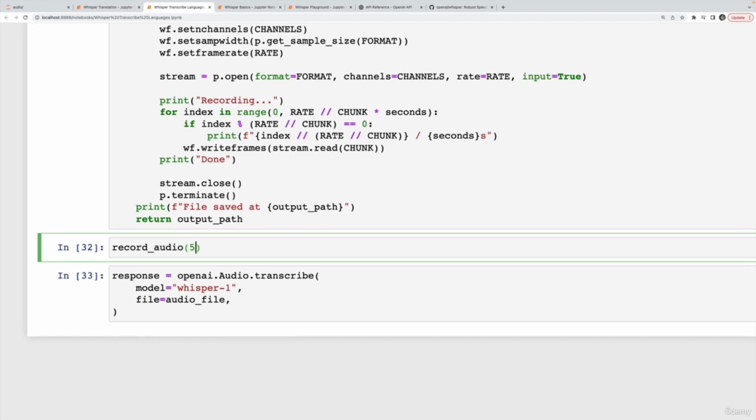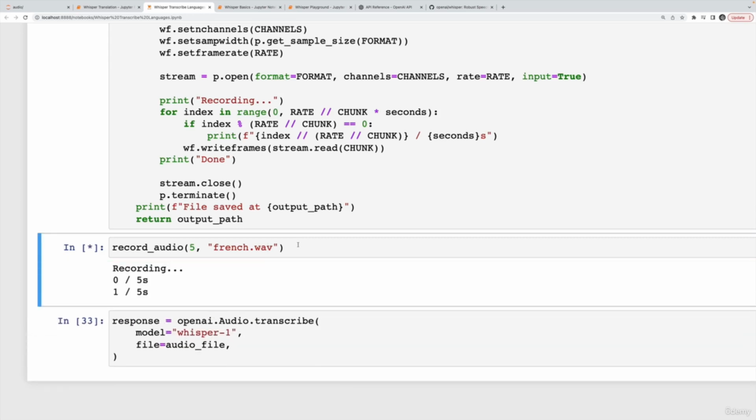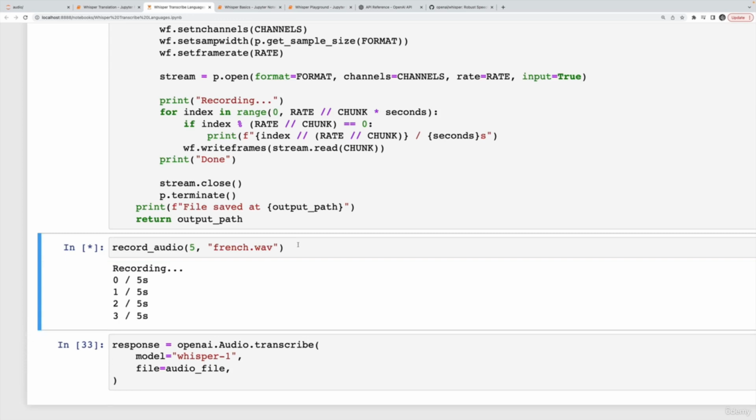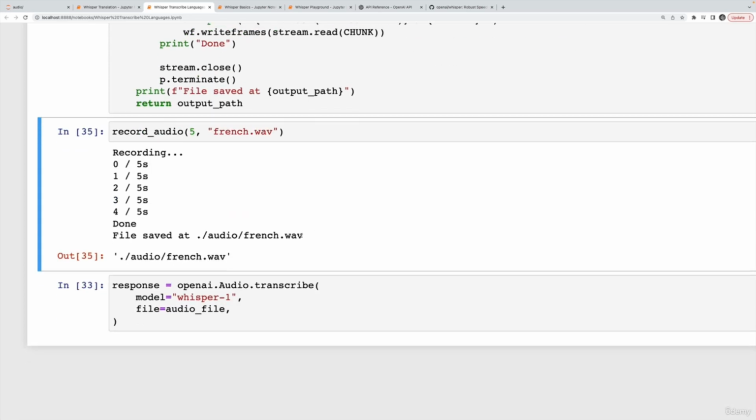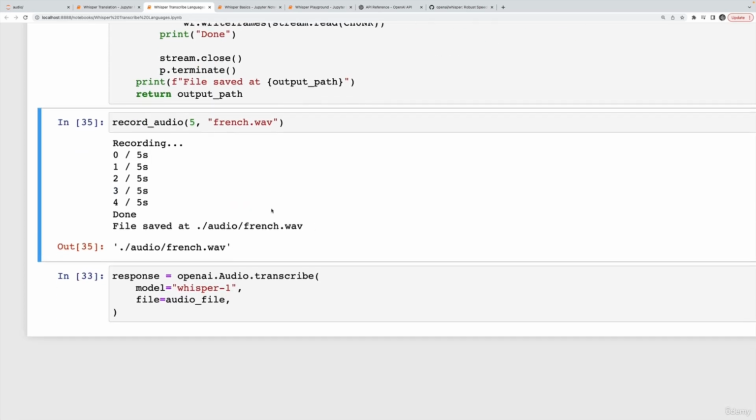Let's do 5 seconds. And I'm going to call this French.wave. Okay, so here we go. Wish me luck. What am I going to say? I don't know French. Bonjour, je m'appelle Colt Steele et je voudrais un croissant. Okay. My name is Colt Steele and I would like a croissant, I think is what I said.